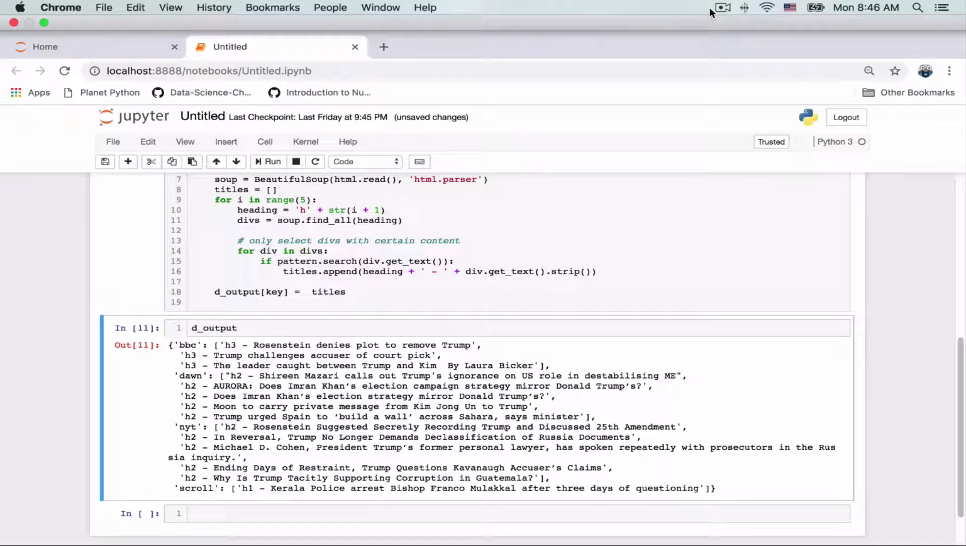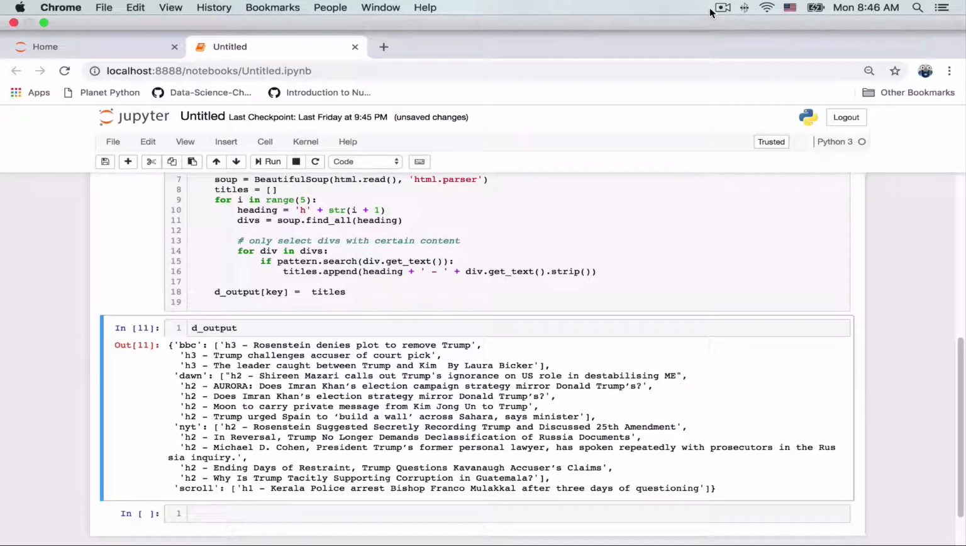So let's look at Dawn. So we have 1, 2, 3, 4, 5 titles. All are H2 here, and again all involve the keyword Trump. Coming to the New York Times, again we've got 3 entries, and again all involve the keyword Trump. So till now there's no mention of the term bishop, and again I guess that was more local news coming out of India.